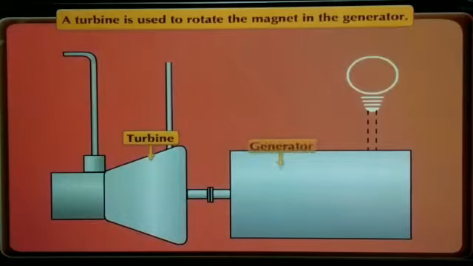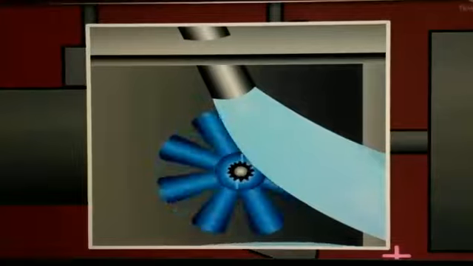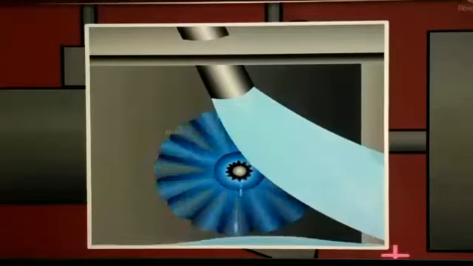Such large generators are used in commercial power generation plants. In them, we use a turbine to rotate the magnet in the generator. A turbine has blades. When a flow of liquid or gas is directed on the blades of the turbine, it rotates because of the kinetic energy of the flow of air or water.